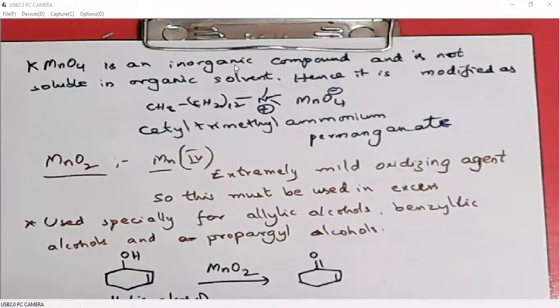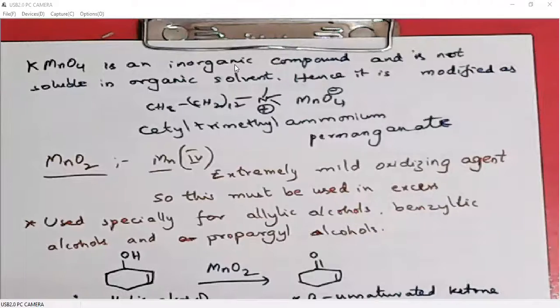If it is a secondary allylic alcohol, we will get an alpha beta unsaturated ketone.